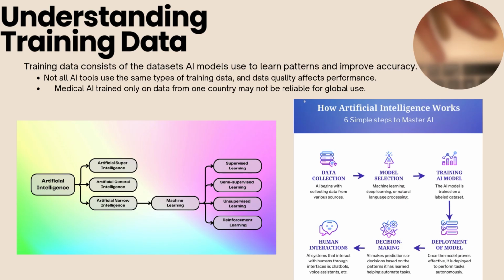If an AI model is trained using biased, outdated, or even low-quality data, it can produce inaccurate or problematic results. For example, a medical AI trained only on patient data from the US may not be reliable if it's being applied in other countries with different healthcare systems. Similarly, an AI chatbot trained on only English language content may struggle a lot with diverse cultural perspectives. This is why transparency about training data is crucial. Understanding where AI gets its information can help users assess its reliability.